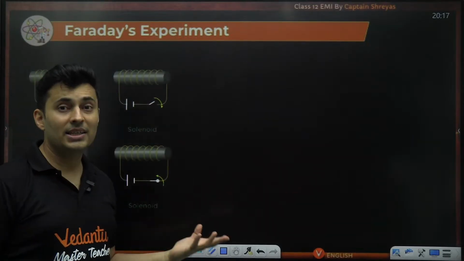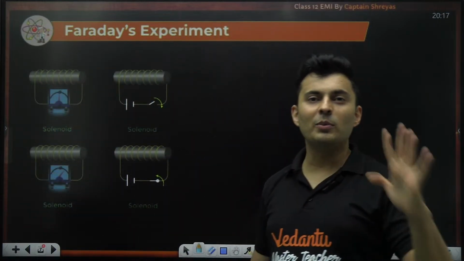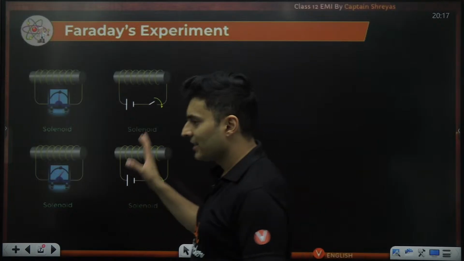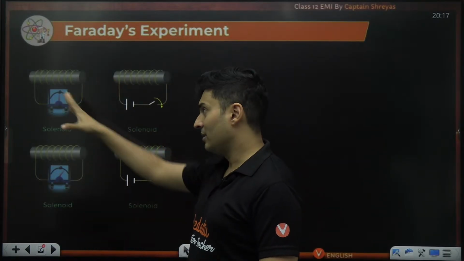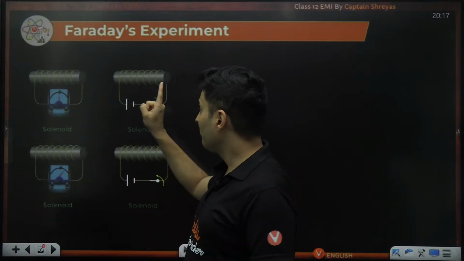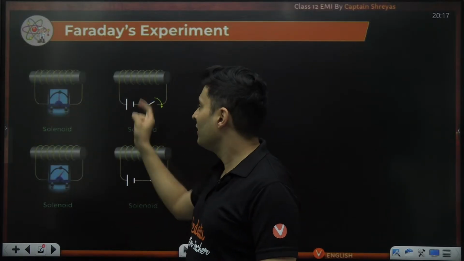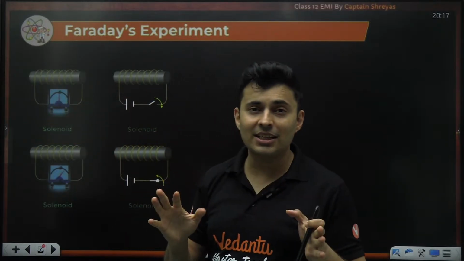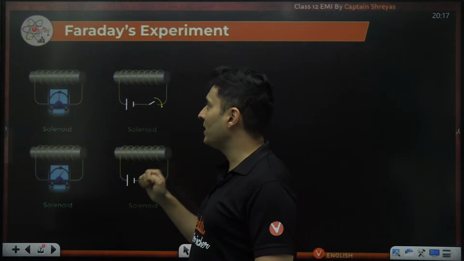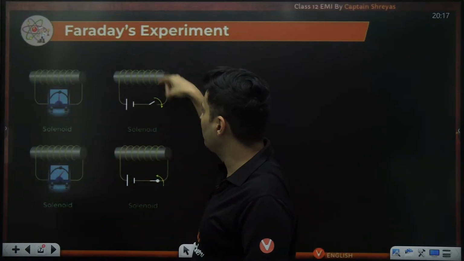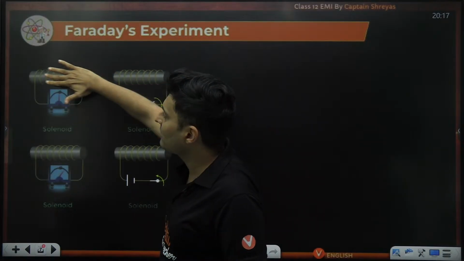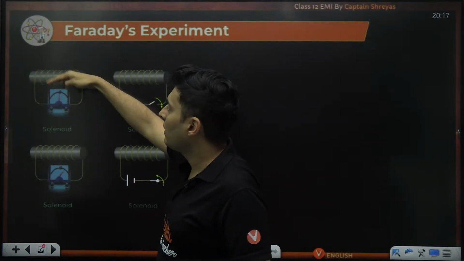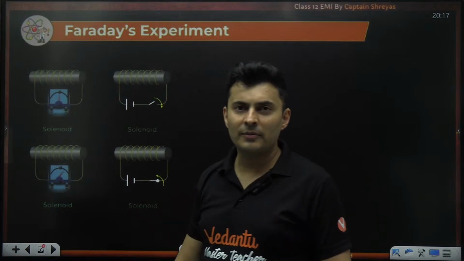How about replacing the magnet with another coil? Then also the results were found to be consistent. So the second experiment is where you put two coils nearby. This coil has no battery, whereas this coil has a battery in it. Remember, these coils are not even touching each other. The moment you turn on the switch, suddenly the current will flow, suddenly there will be magnetic field. Some of these magnetic field lines will cut through the coil of this particular solenoid.